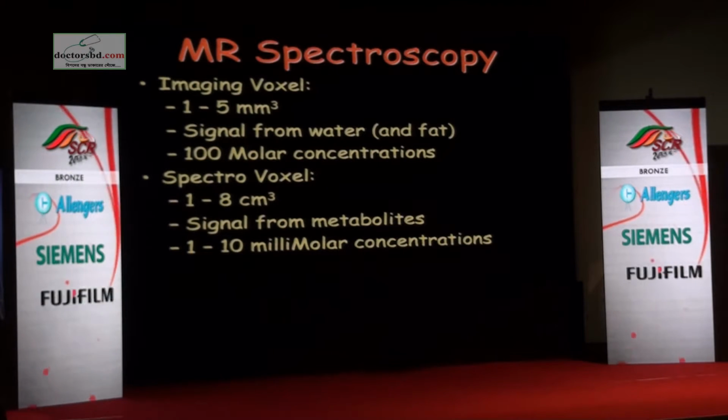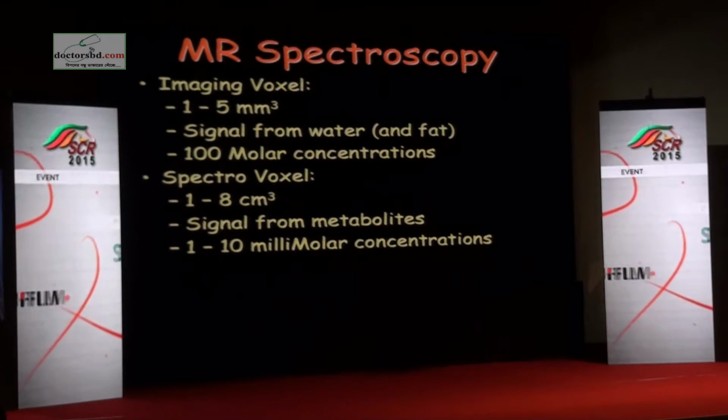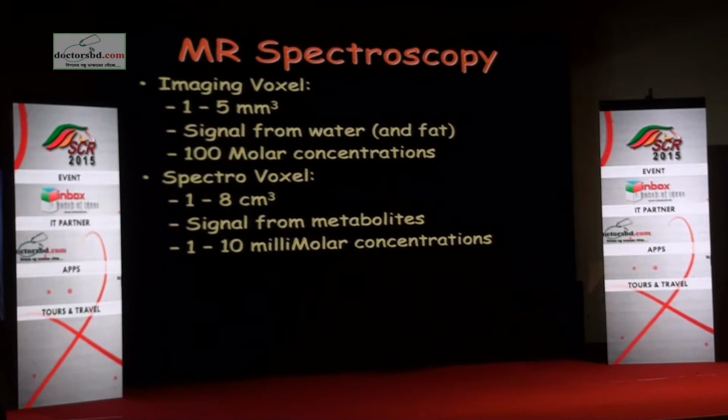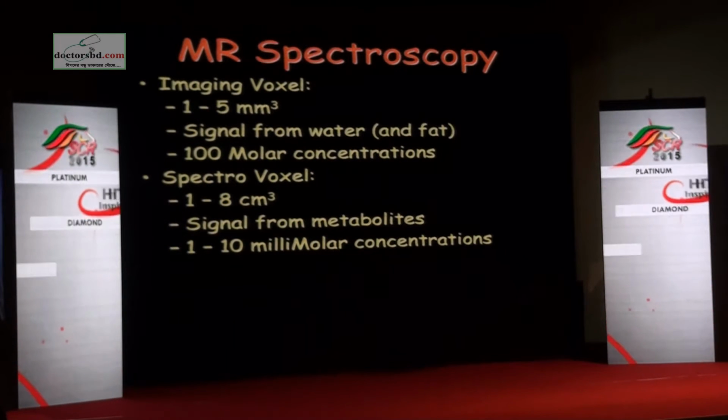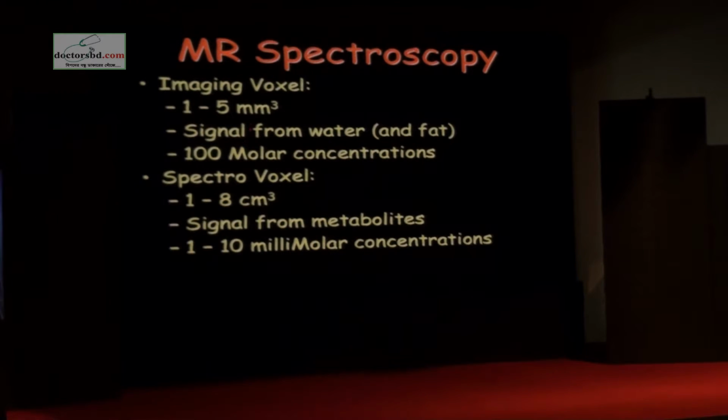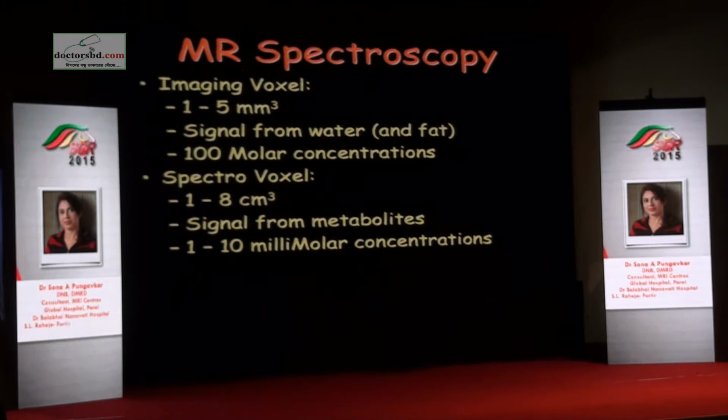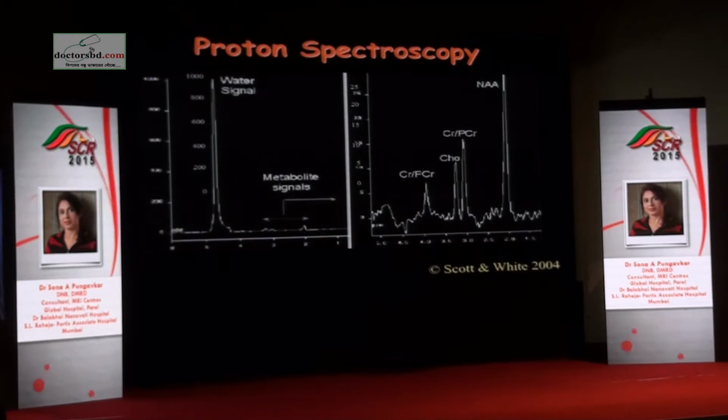But when you want to concentrate on getting information in the chemical forms, you have to go down to concentrations which are in the millimolar range. So that is why spectro data is already in the imaging data, but you have to separate out the two. How do you achieve that?